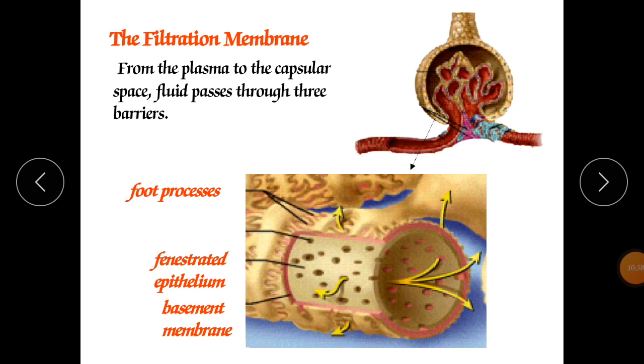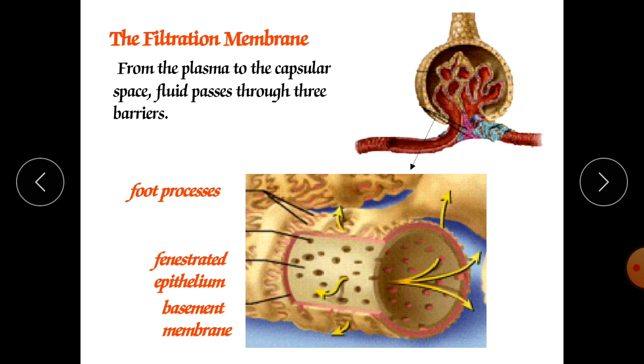Next is the basal lamina, also called the basement membrane. This basal lamina is a layer of acellular material between the endothelium and the podocytes. It consists of minute collagen fibers and proteoglycans in a glycoprotein matrix.